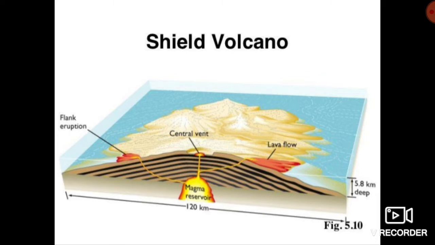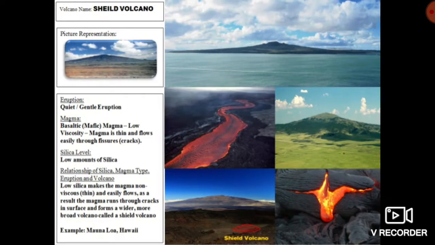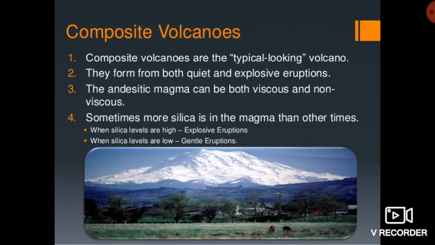Now comes the next volcano, that is the composite volcano. Composite volcanoes are very typical looking volcanoes, where the lavas are very viscous. Lavas are viscous and it interrupts the flow of lava. That's why the lava erupts very violently, or with explosion.